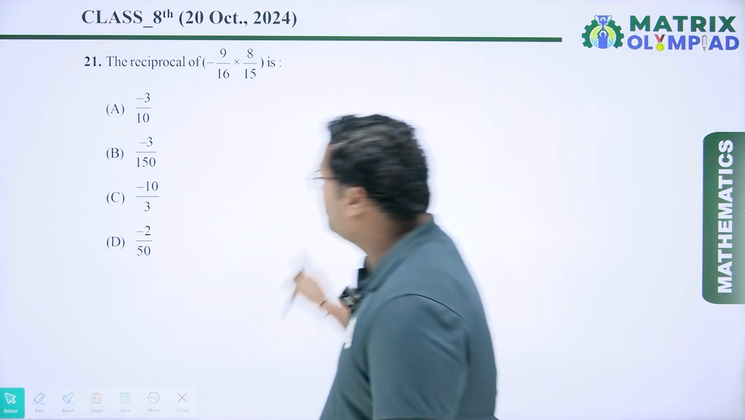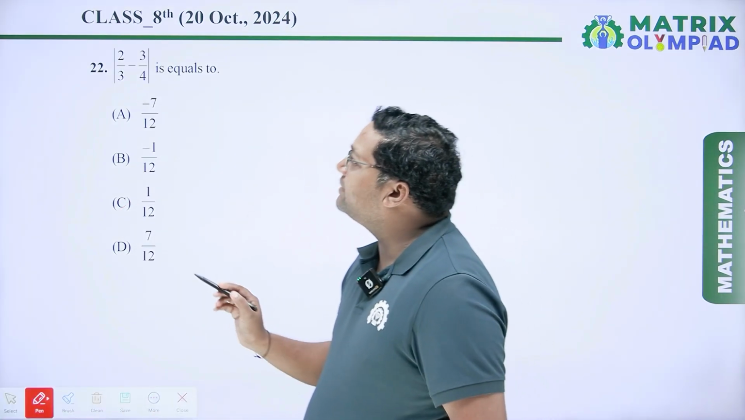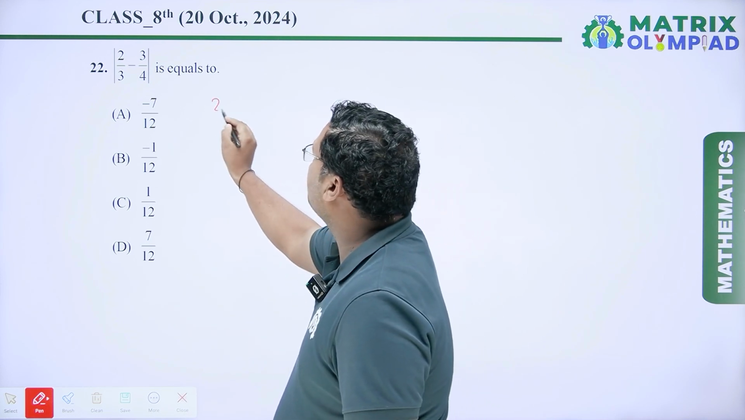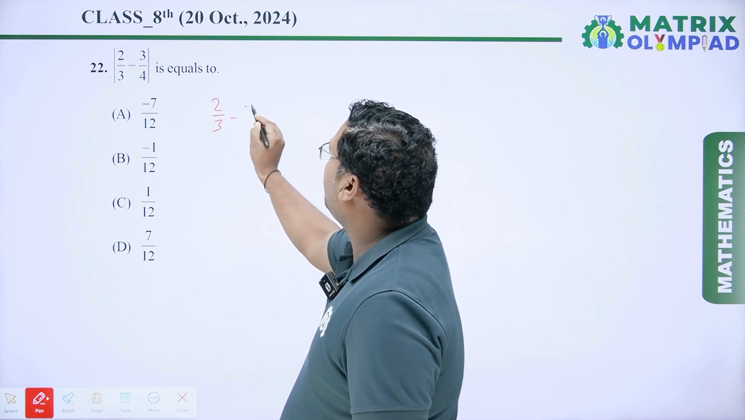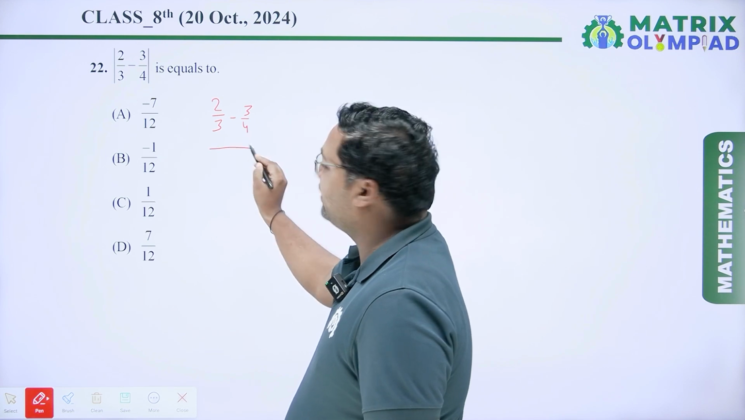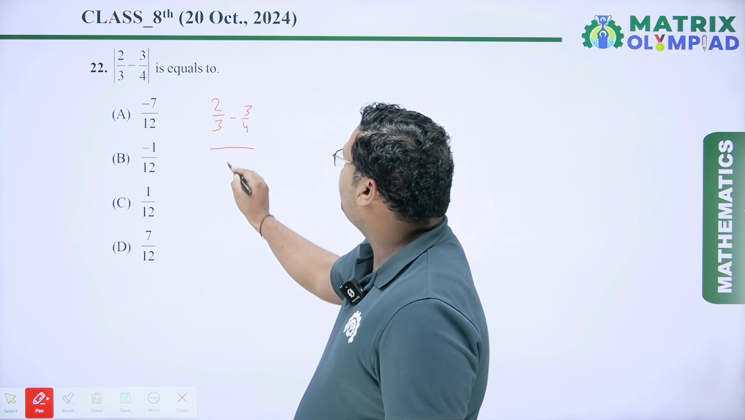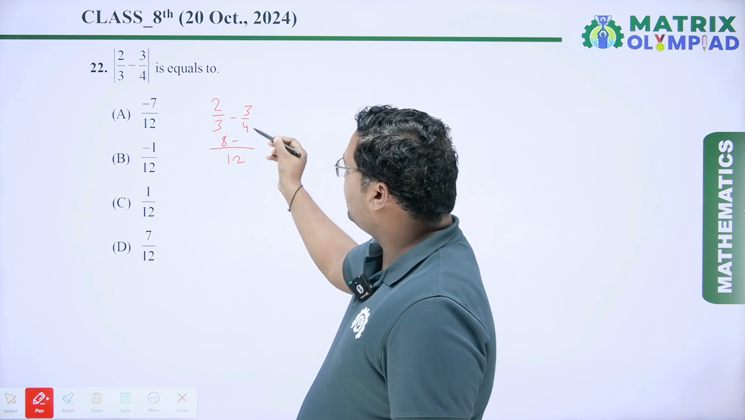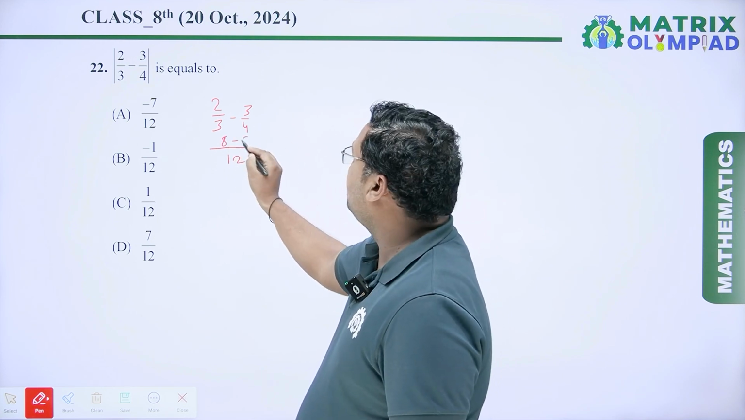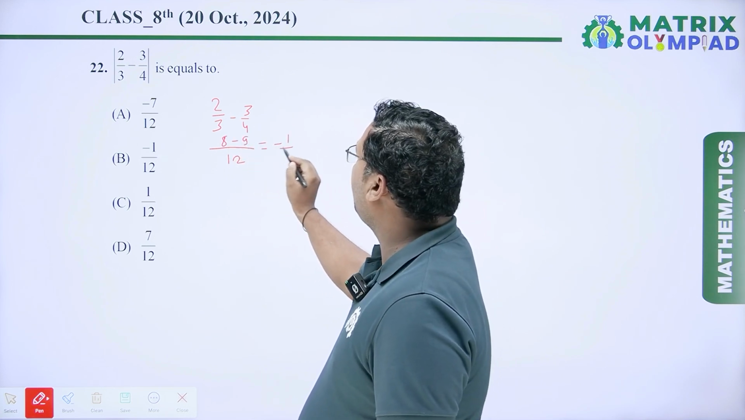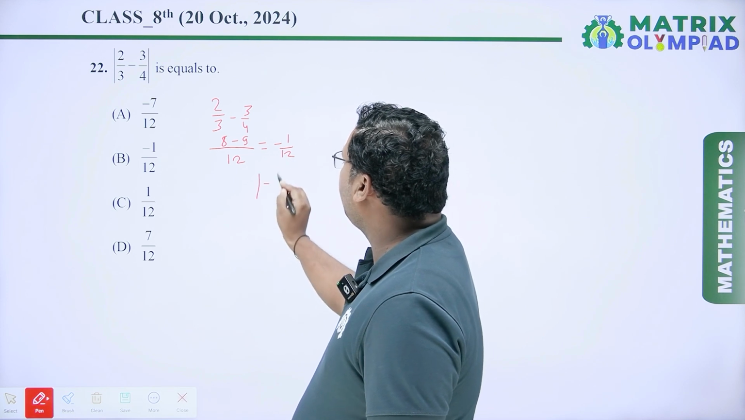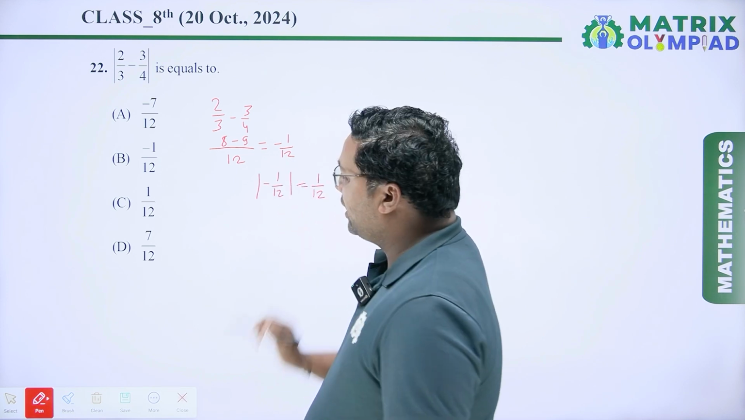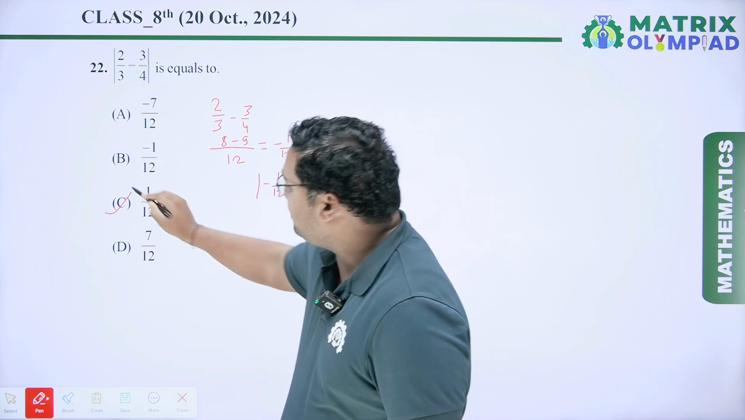Now coming to the next question. Here the mod of 2 by 3 minus 3 by 4 is equal to. So first of all, we have to solve 2 by 3 minus 3 by 4. So we have to take LCM here. So LCM is 12. 3 4s are 12, 4 2s are 8. So it is 8 minus 4 3s are 12, 3 3s are 9. So it is minus 1 by 12. And the mod of minus 1 by 12 is 1 by 12. So the right option is C, 1 by 12.